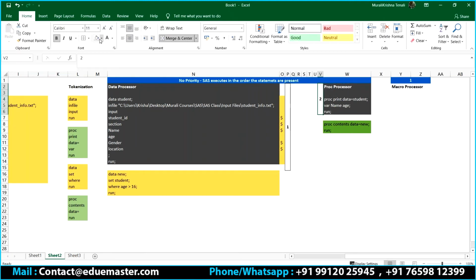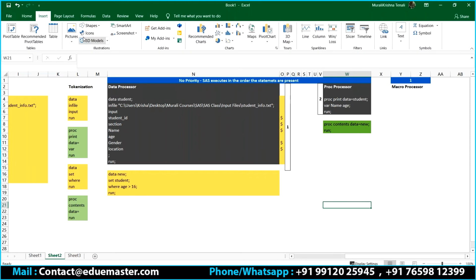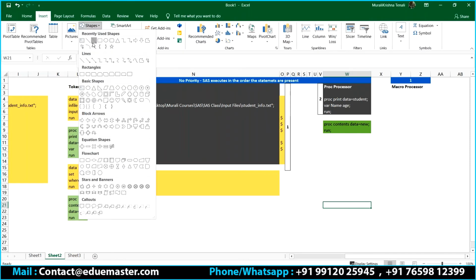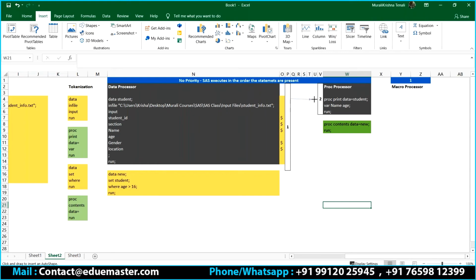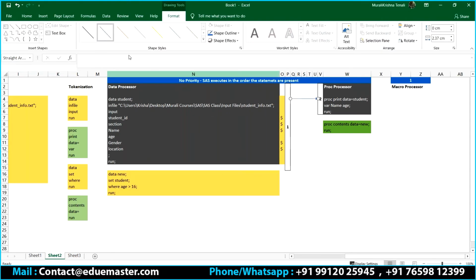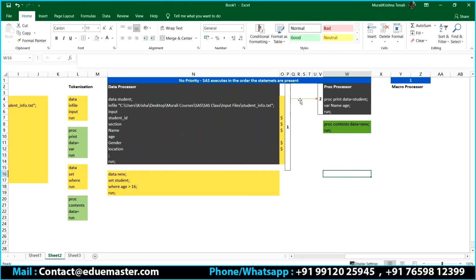So my SAS travel from the execution will be travel from here to here. Am I clear? So this is the process. First here to it will move to the proc processor.